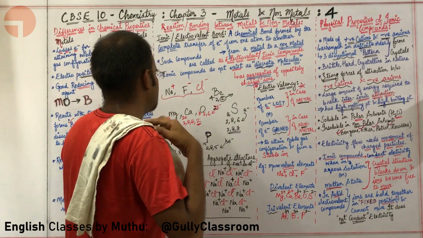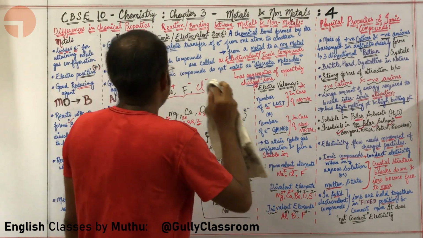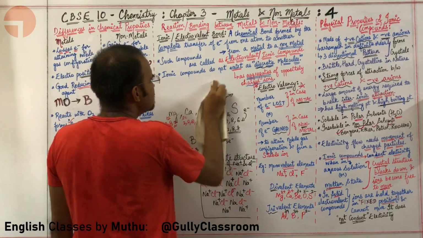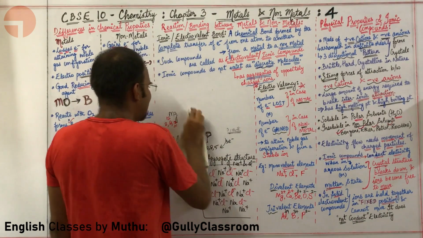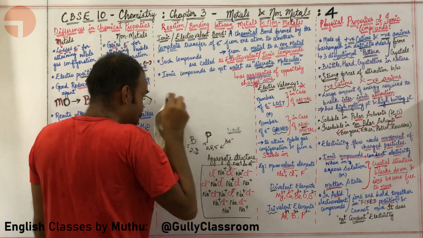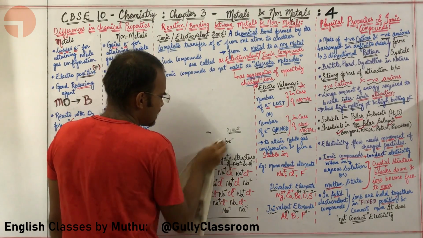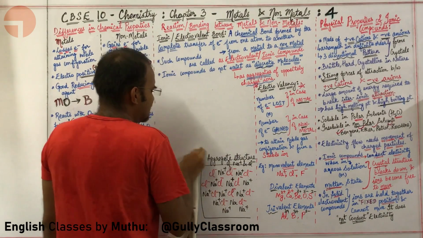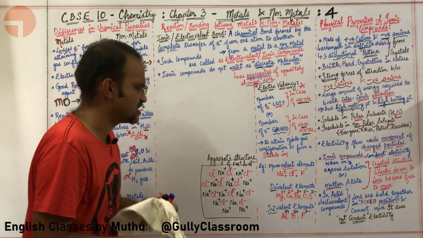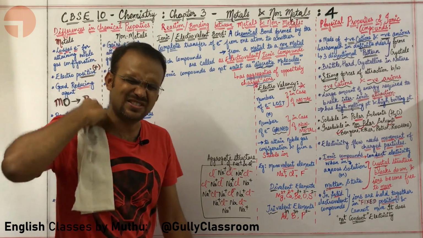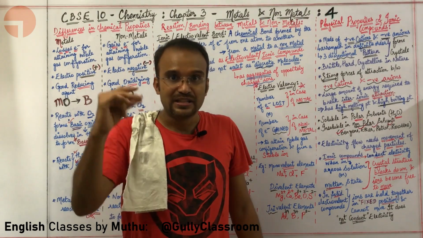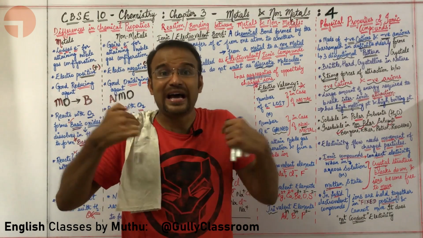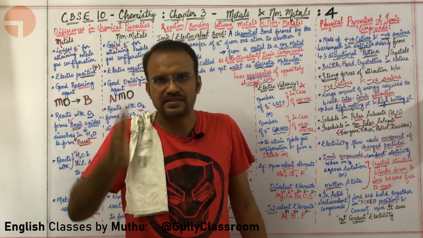What are the physical properties of ionic compounds? Ionic compounds are made up of positive cations and negative anions. They are arranged in a 3-dimensional structure. Sir, I am not able to understand the idea of 3-dimensional structure. Please help me out. It's very easy. Let us say I am a Na plus ion.